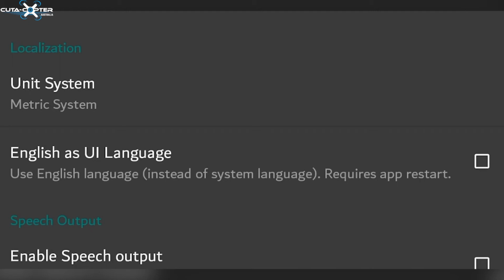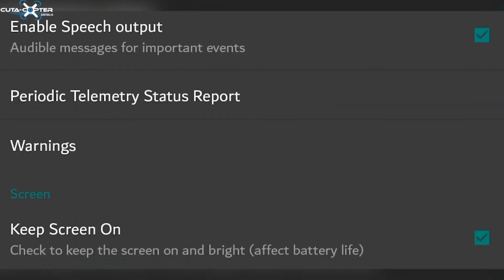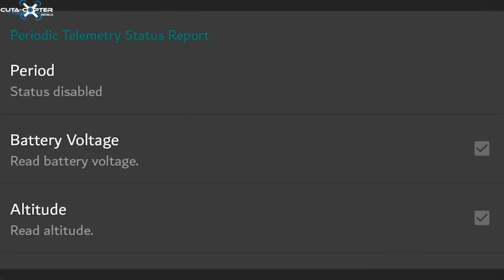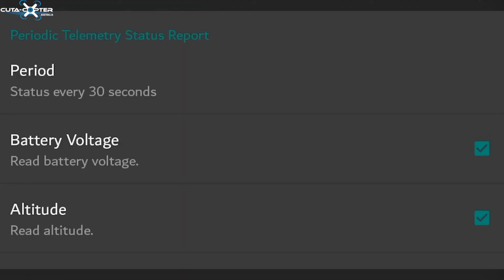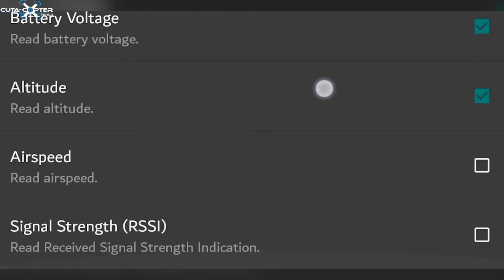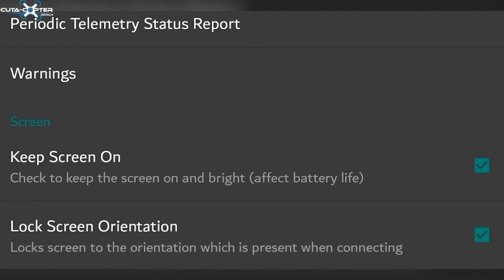At this point, enable voice outputs, speech. Then we will go to the periodic status report. Period, I recommend 30 seconds, and every 30 seconds you'll get a report of these selected items. I recommend battery voltage, altitude, disable airspeed, and signal strength. You can then go back. There's nothing more important on the screen at this stage.